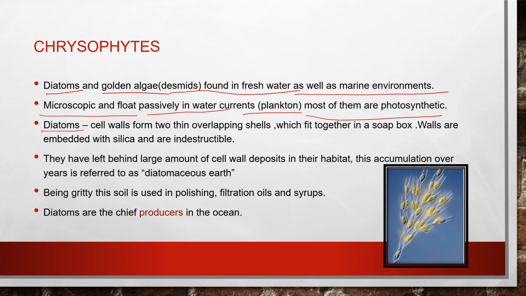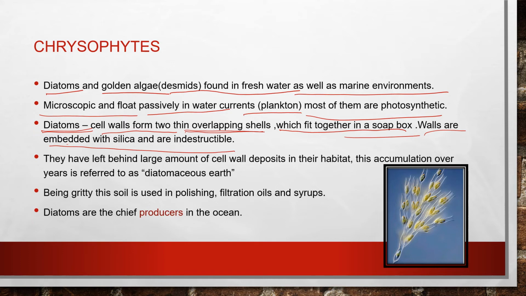Now what are these diatoms' characteristics? They have cell walls forming 2 thin overlapping shells, fitting together like a soap box. The walls are embedded with silica, and they are indestructible.